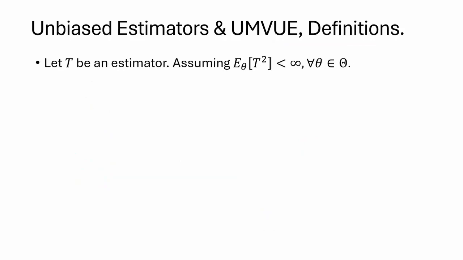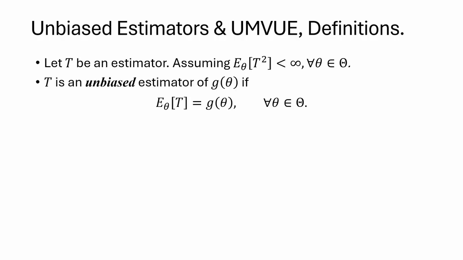Let T be an estimator, and we assume that T has finite second moment for all values of theta. Here, the expectation operator is denoted as E theta, because taking expectation depends on the distribution, and the distribution is parameterized by theta. T is called an unbiased estimator of g of theta if the expectation of T equals g of theta for all theta.